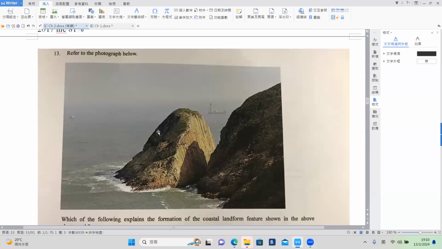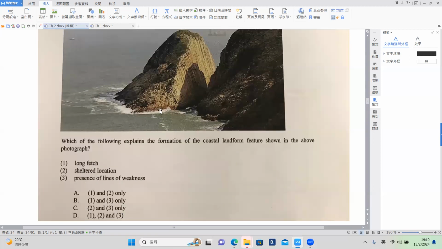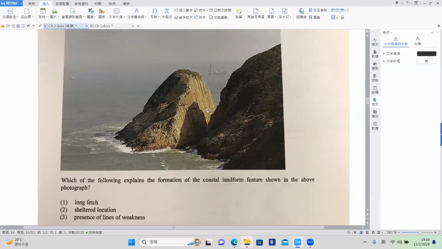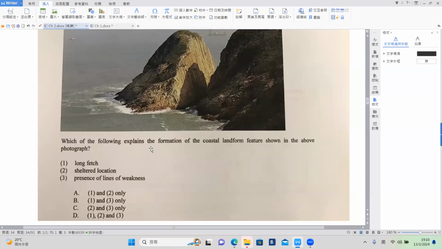Then number 5, okay, this is a stack, and if we are having a stack, it should be an erosional landform. Number 1 is right, okay? Long fetch always talks about erosional, okay? Long fetch, it is very long, there is no shelter at all, okay, then the long fetch will make the wind become stronger, okay? Shelter location, no, come on, how come this is a shelter location? Number 2 is wrong, okay?